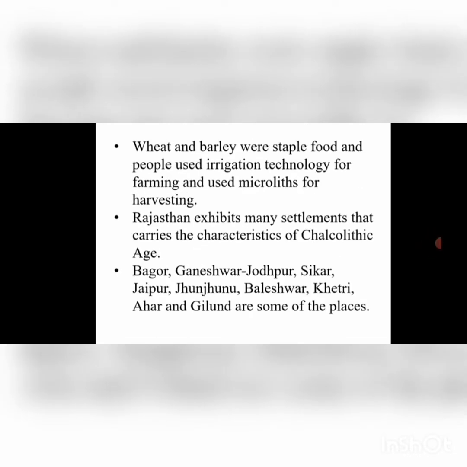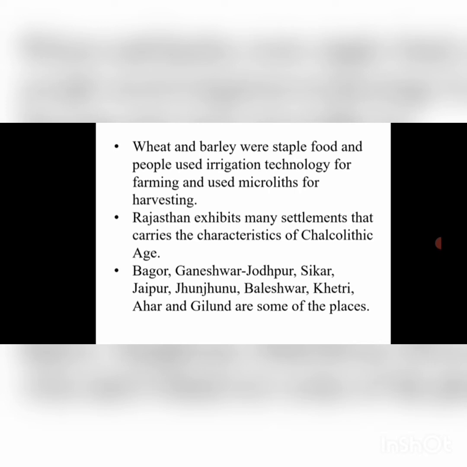The staple diet of the Chalcolithic age includes wheat and barley, and from some sites we also see that people knew the use of irrigation technology. So that means there were developments from the Neolithic age. Different tools and different technologies were used for agricultural activities.